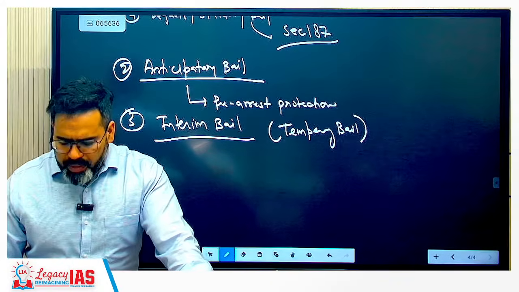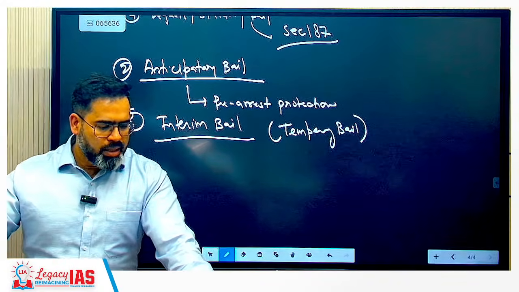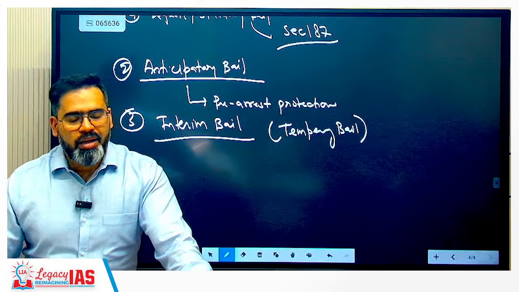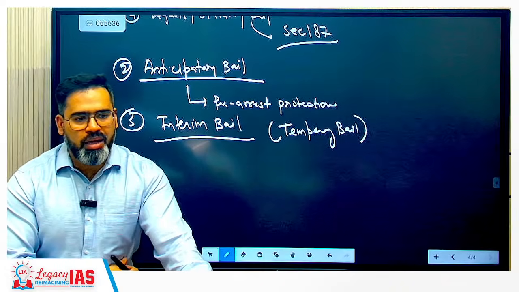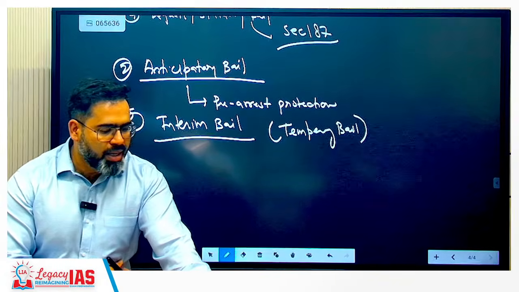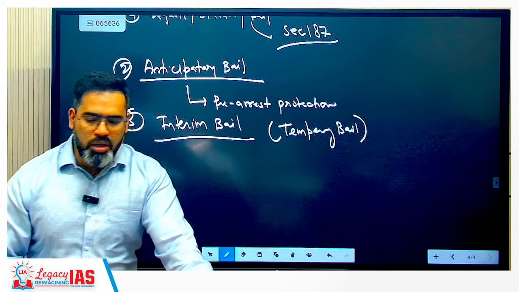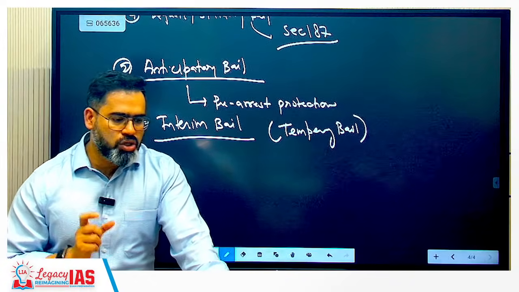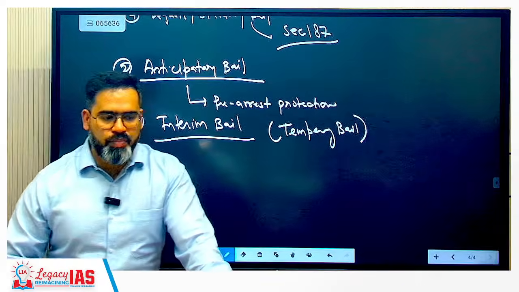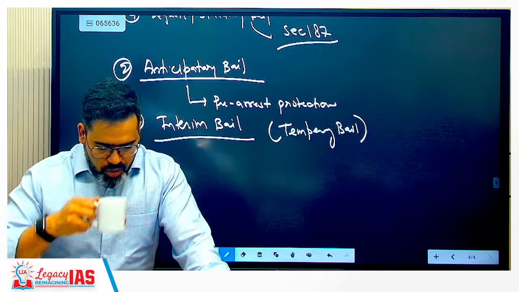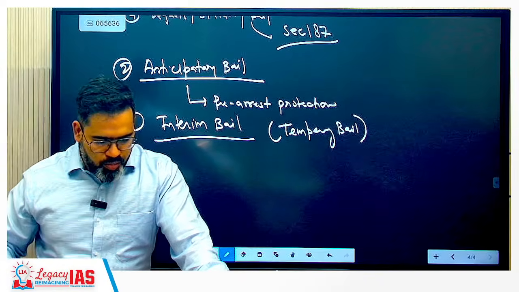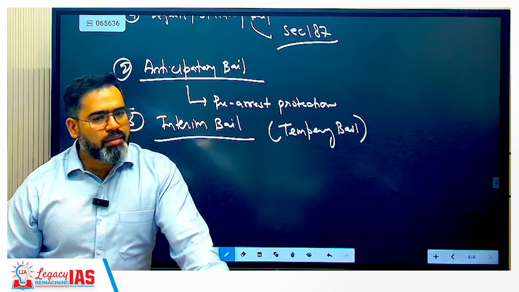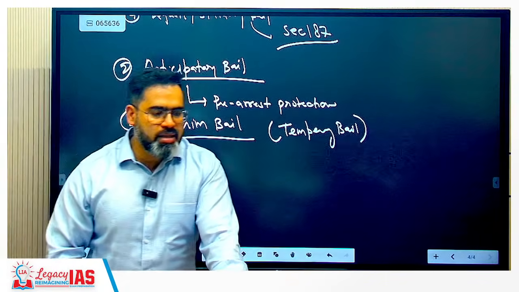Basically, whenever your main bail application, the regular bail, is still pending, till that point you can ask for interim bail. Interim bail is granted for a short and specific time period, while the main bail application is still pending.